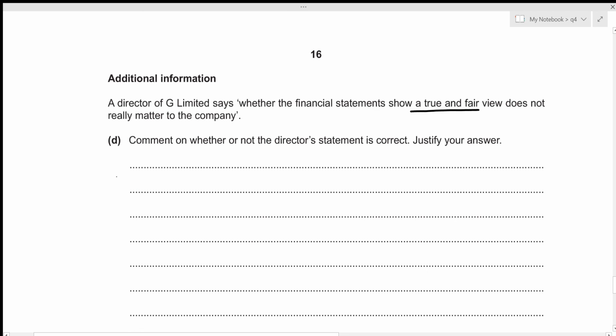Okay, so we obviously know that financial statements should show a true and fair view, and it does really matter to the company, because a true and fair view really enhances the credibility of the financial statements. Let's write it down. A true and fair view enhances the credibility of the financial statements.